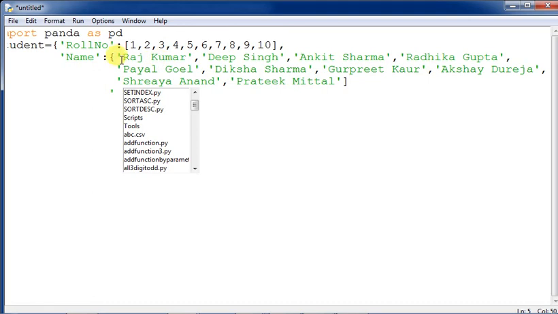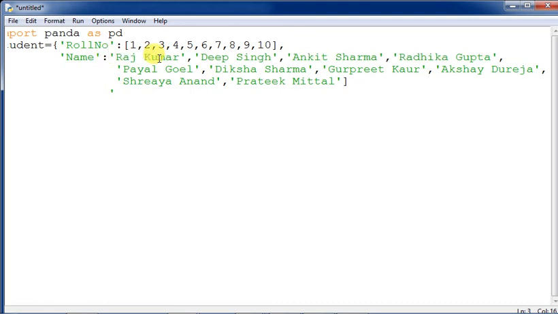So the names, Rajkumar and all, should be closed with a square bracket. Then the comma is to be given here, and we remove this one and come down to the next line. We need to remove this one, and then come down and make another key over here.